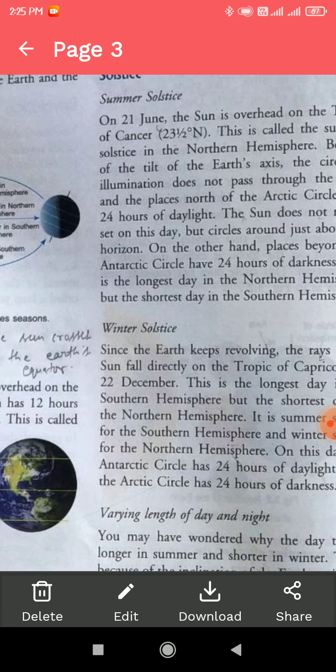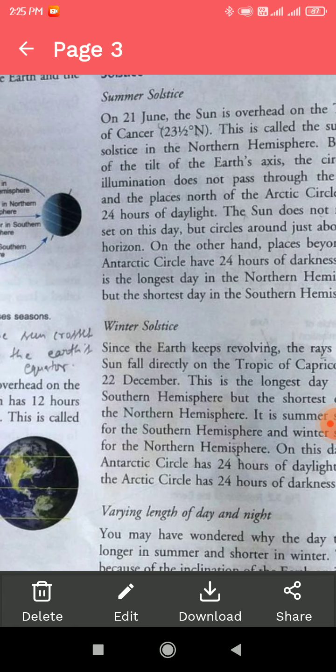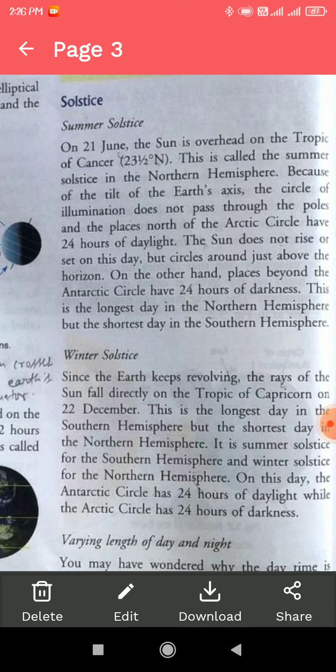So we have come to know that on 21st of March and 23rd of September the sun's rays directly fall on the equator, the central imaginary line of the earth, and that causes day and night of equal length. Now solstice.